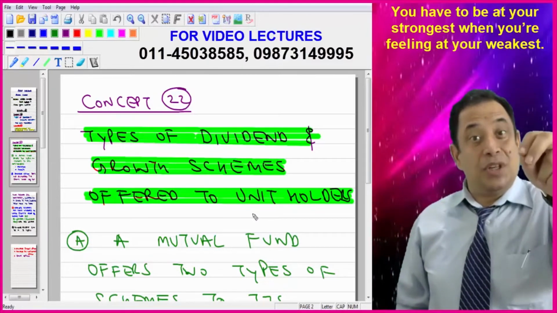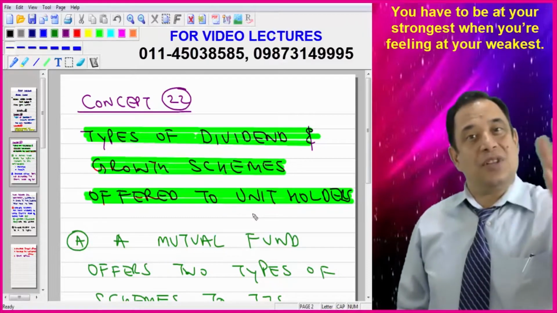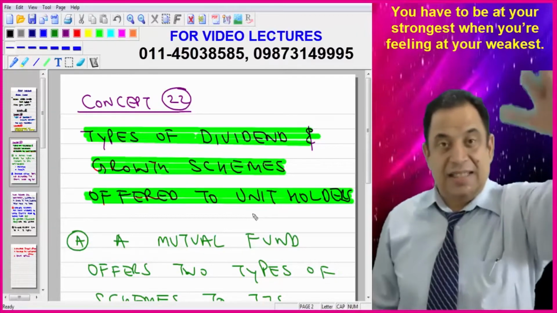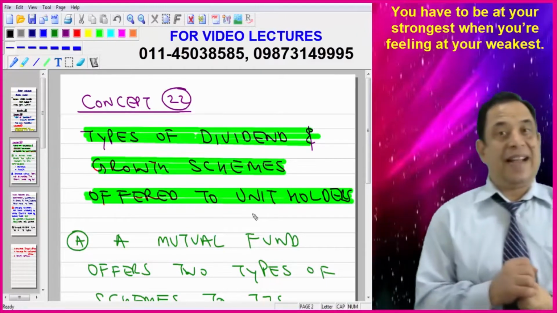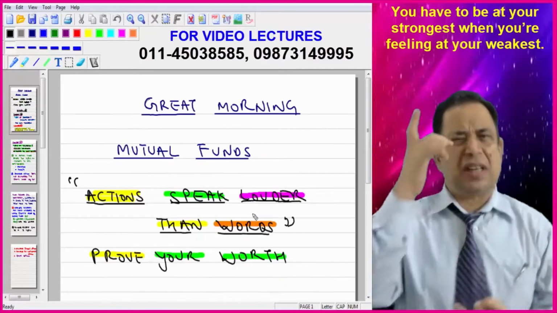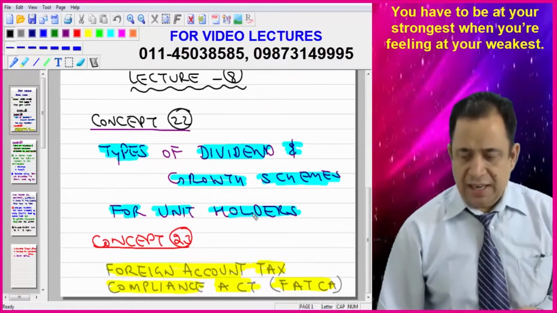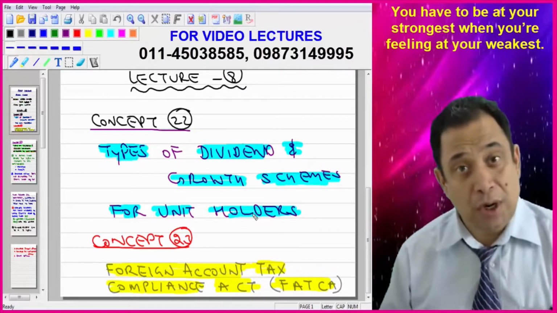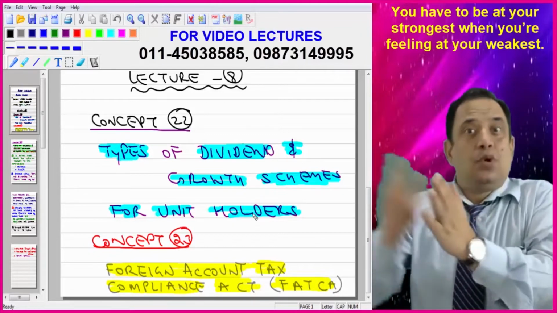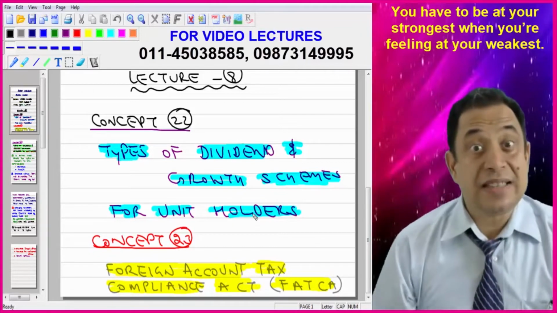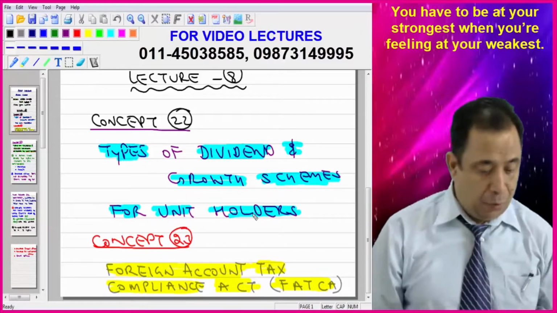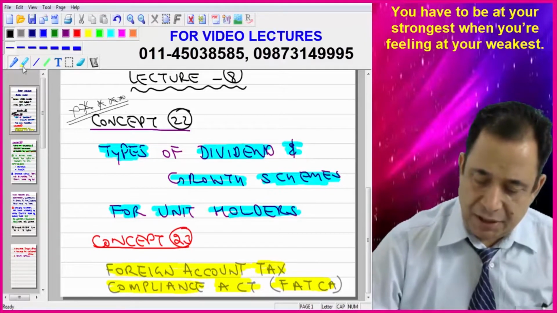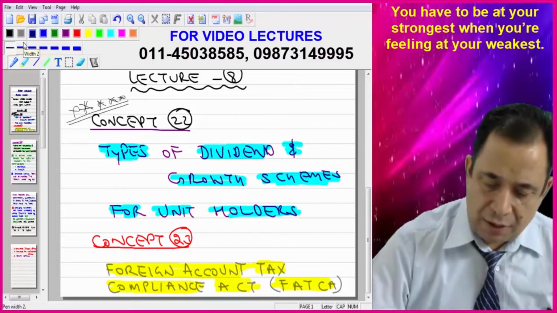One is concept number 22 and the second is concept number 23, because we have covered up to 21 in the last lecture. Lecture number 8, concept number 22: types of dividend and growth schemes. The most important concept which we will be dealing with today is the types of dividend and growth schemes available to the unit holder, or which are being given by a mutual fund to the unit holders. So my dear friends, concept number 22 is the most important concept. Let me put 5 stars on this. I have already highlighted it, but this is a very important concept which we are going to start with.